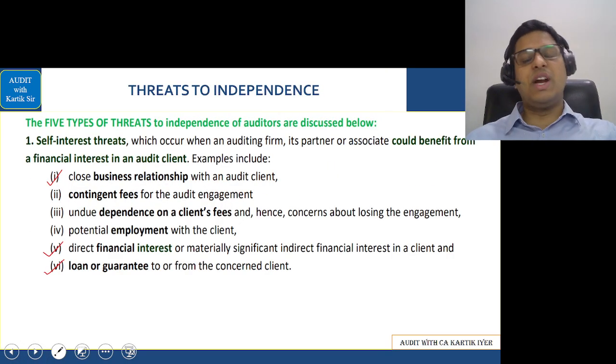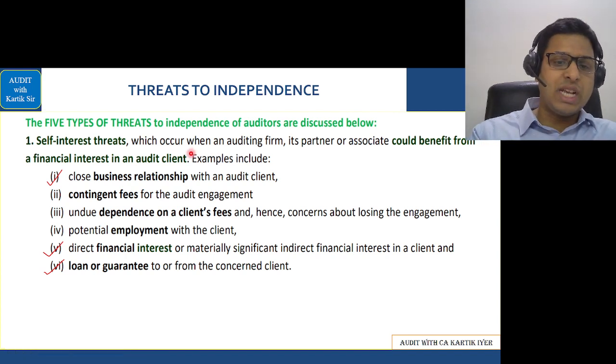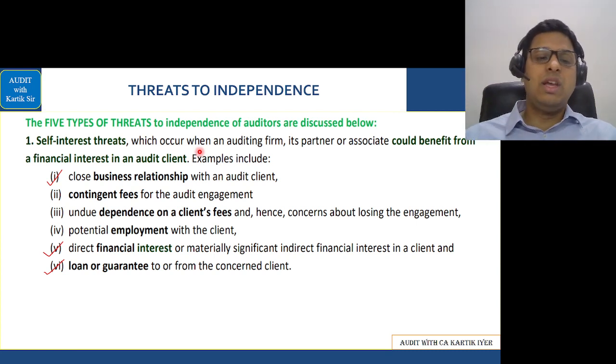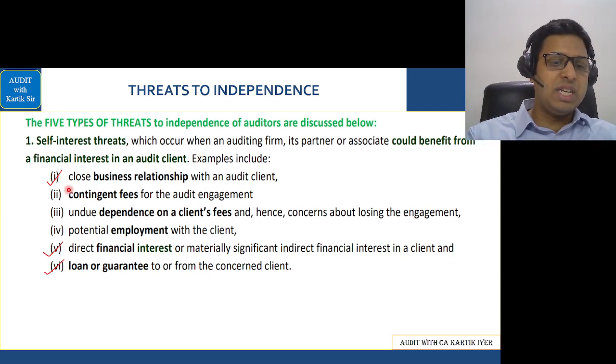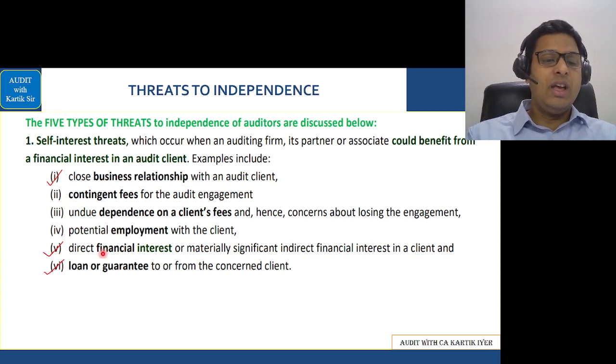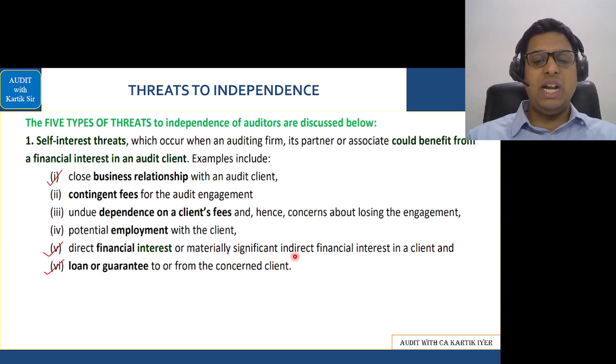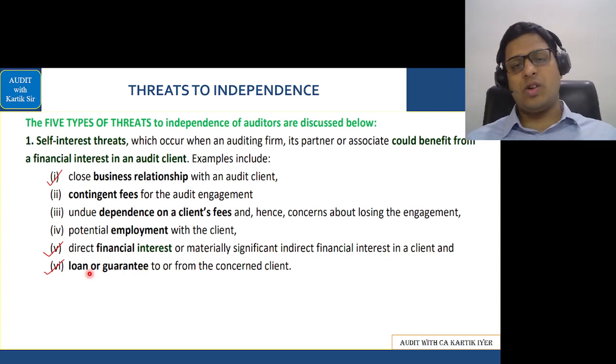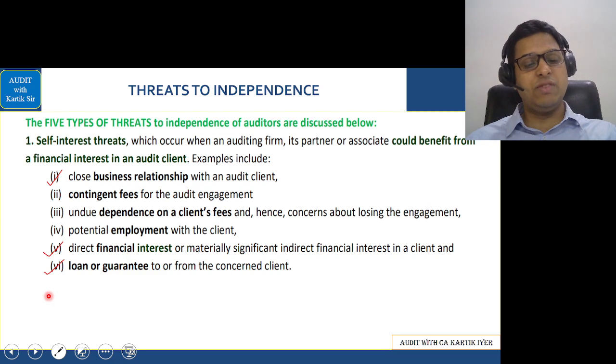In self-interest threats, in the class we had done the examples very nicely. Basically, wherever the CA may put his self-interest at a higher level, he may not comply with the requirement of independence. For that, we did a code called BCDEFG. Business relationship, then contingent fees, then dependence on the client's fees, employment with the client, financial interest or materially significant indirect financial interest in the client, and finally guarantee or loan. That is called self-interest threat, BCDEFG.